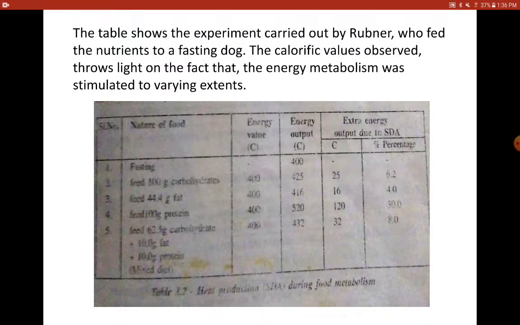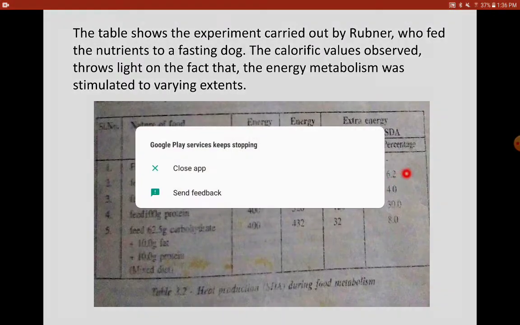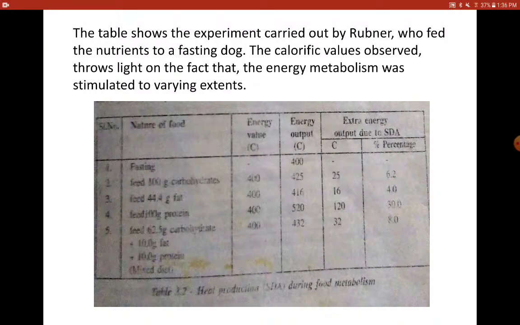And here is the column which gives you the extra heat that is produced. It was supposed to give 400, but it is giving 425. So the extra heat for carbohydrate is obviously 25, 425 minus 400. And when you find out the percentage, you get 6.2 as the extra heat percentage that is being given out.